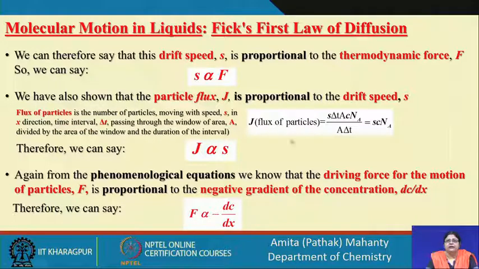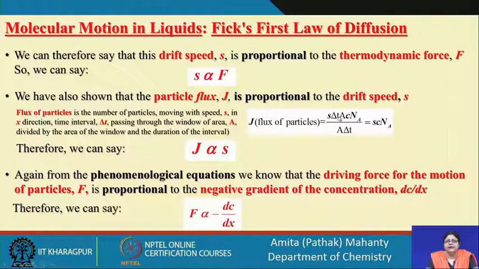So, the flux of particles moving with a speed s in, say, the x direction in the time interval delta t, passing through a window of area A, is given by the number of particles divided by the area of the window and the duration of the interval delta t.